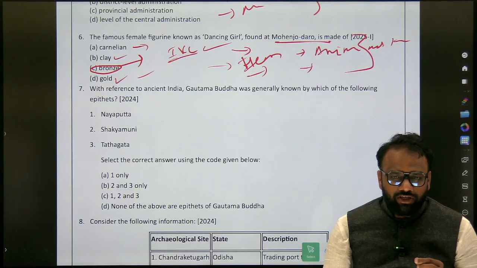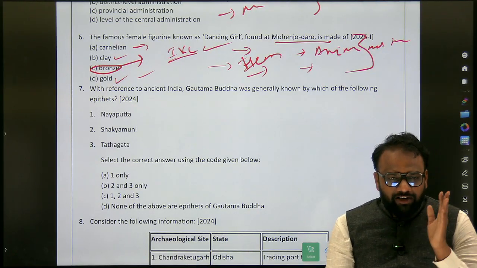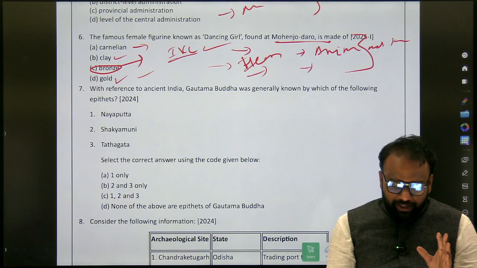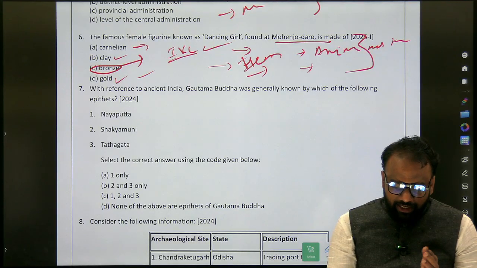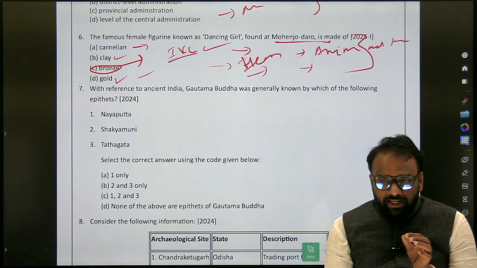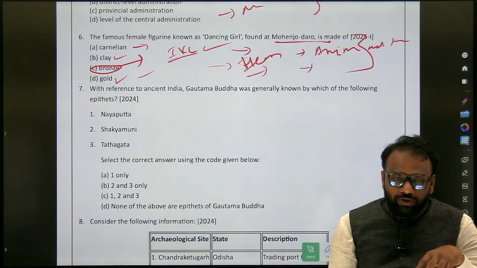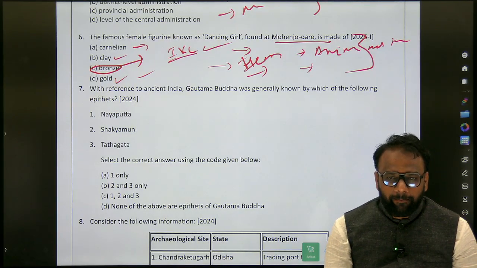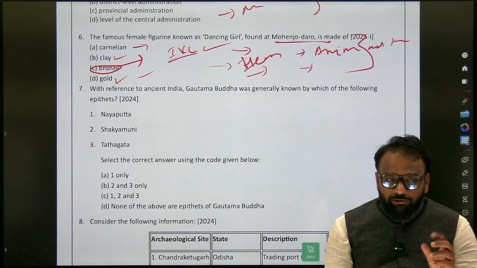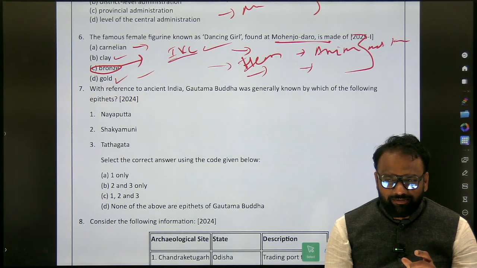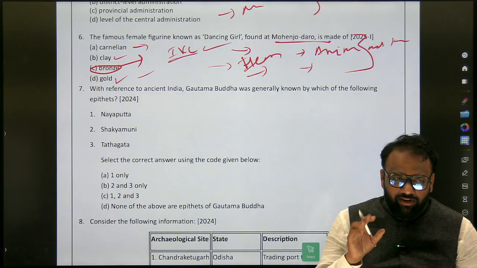If you are not able to dig to that level, at least for this question, what you are going to prepare here is bronze, gold, clay, carnelian, dancing girl. Apart from the dancing girl, which are the other important monuments associated with the Indus Valley civilization? Yes, bearded priest, right? Made up of what? Stone. Okay, that you will add.